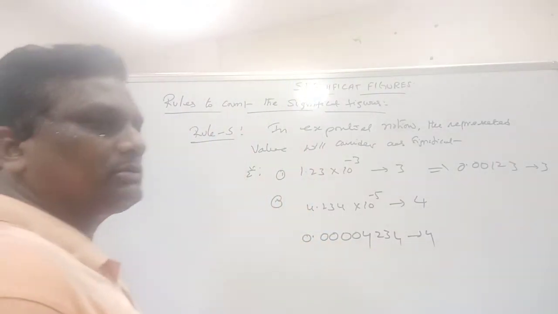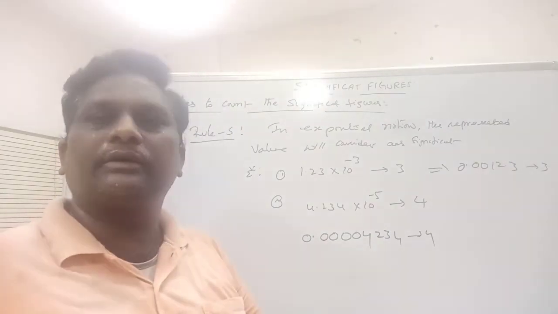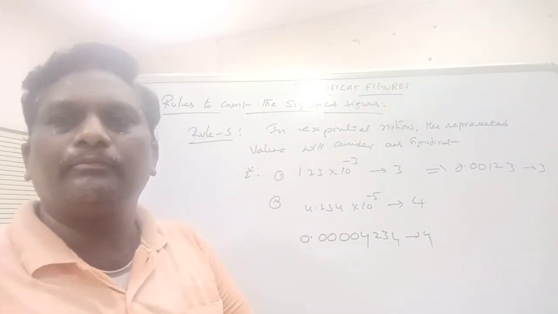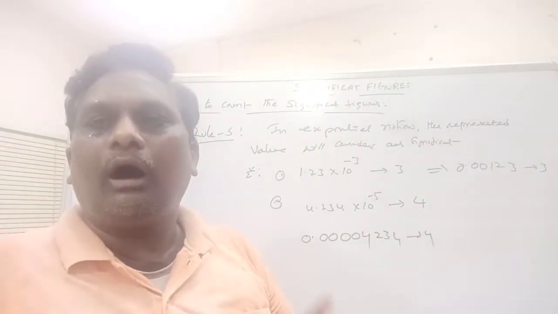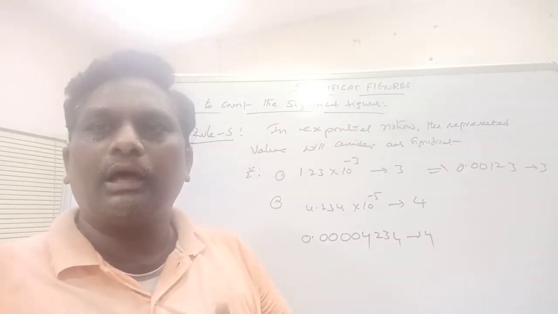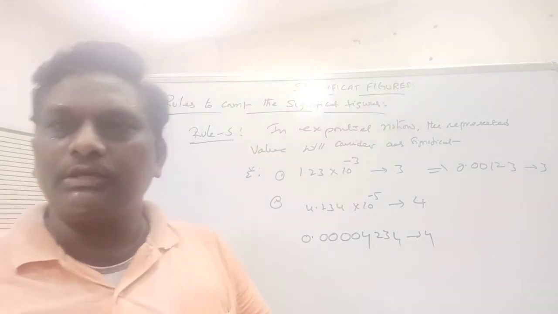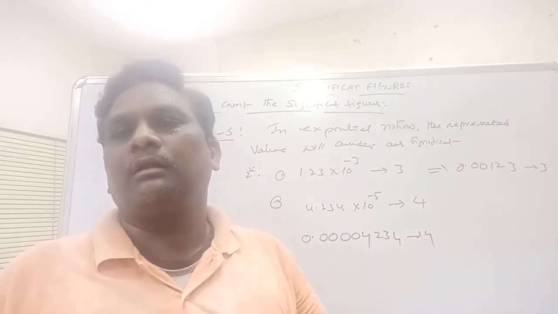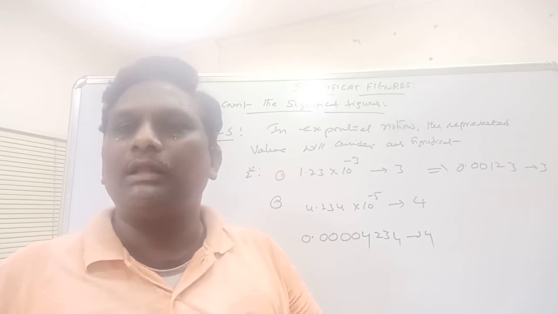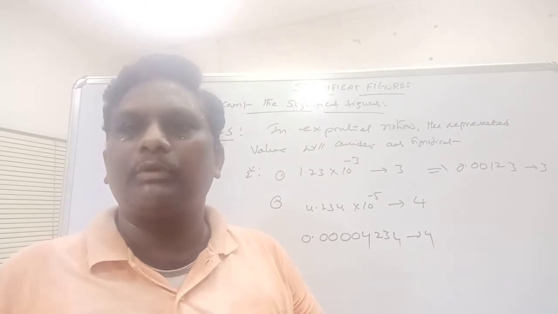So these are the 5 rules for counting the significant figures. What is rule number 1? Rule number 1 is all non-zero digits are significant. And rule number 2: zeros that exist in between non-zero digits are considered as significant figures. That is rule number 2.